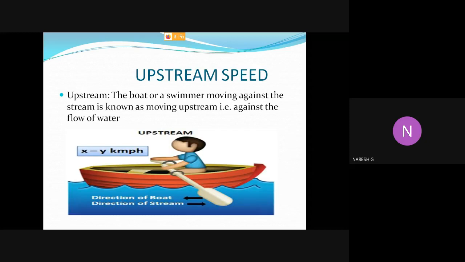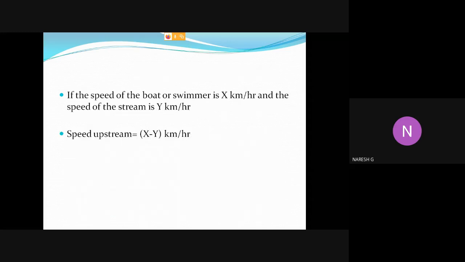In last video we saw the concept of problems on trains. There, if two objects are moving in opposite direction, relative speed is x plus y. So we have to add those speeds, two train speeds. If train speed is s1 and another train speed is s2, if two trains are moving in opposite direction, relative speed is s1 plus s2. But here water and boat moving in opposite direction, it is called upstream speed. Then upstream speed equal to x minus y kilometer per hour.